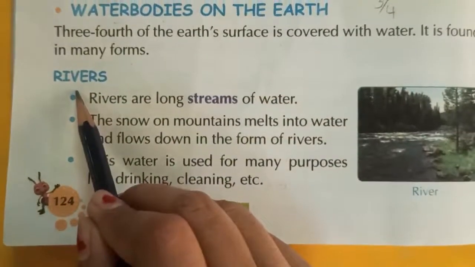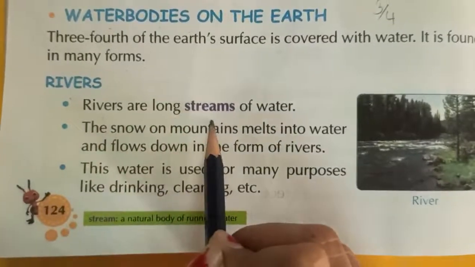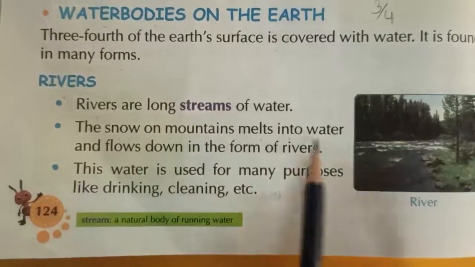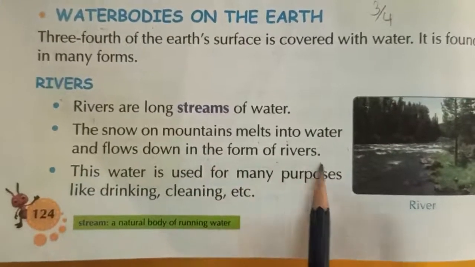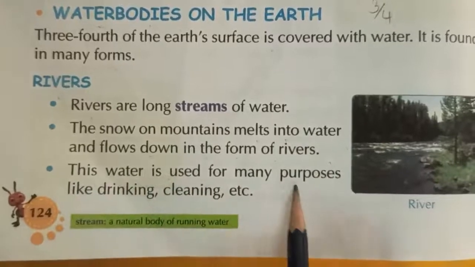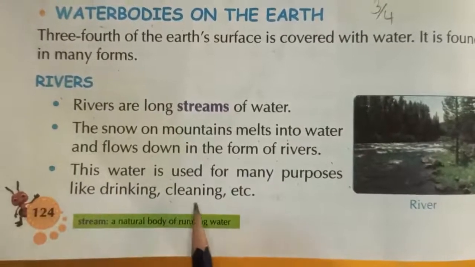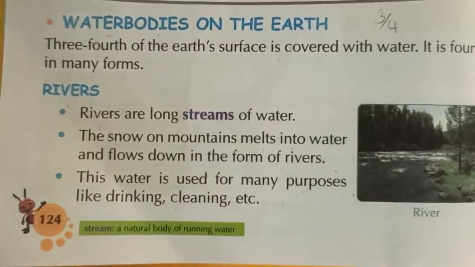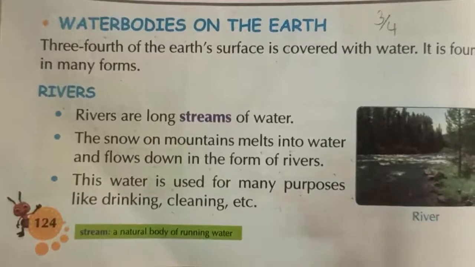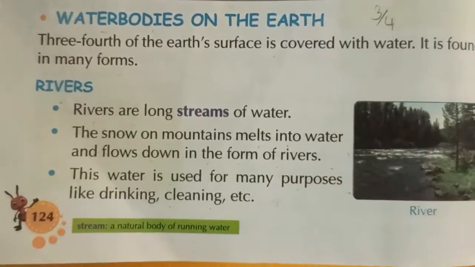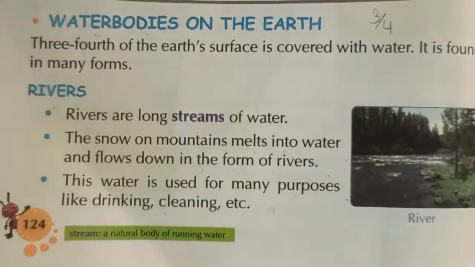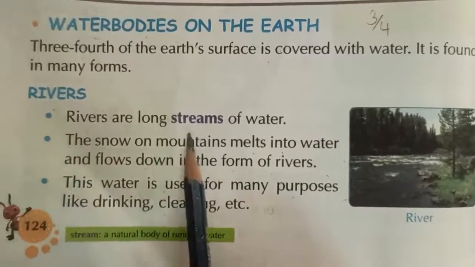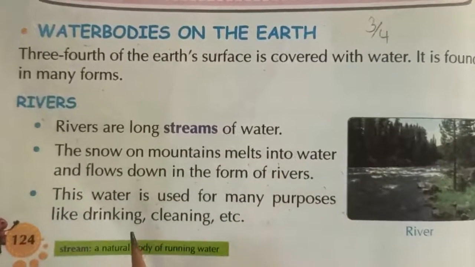The first form is rivers. Rivers are long streams of water. The snow on the mountains melts into water and flows down in the form of rivers. This water is used for many purposes like drinking, cleaning, etc. A stream is a natural body of running water. We know that river water is running, so it is a long stream of water.